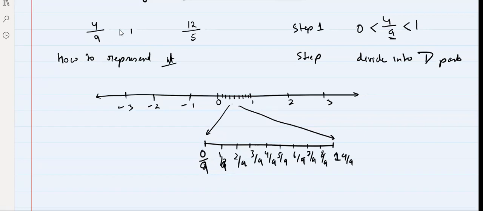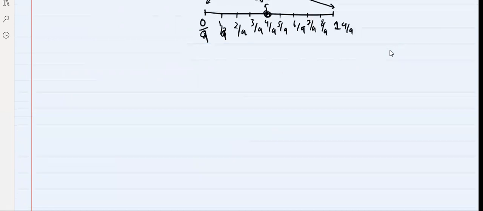Now, which number do you have to plot? You have to plot 4 by 9. So 4 by 9 would be this number. Okay, everyone? So this is your 4 by 9. Got it? This is the concept in which most students make mistakes. You should remember this. Now, what about 12 by 5? 12 by 5 lies between which two numbers?